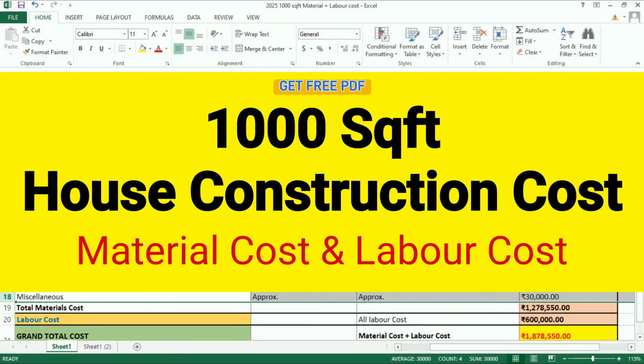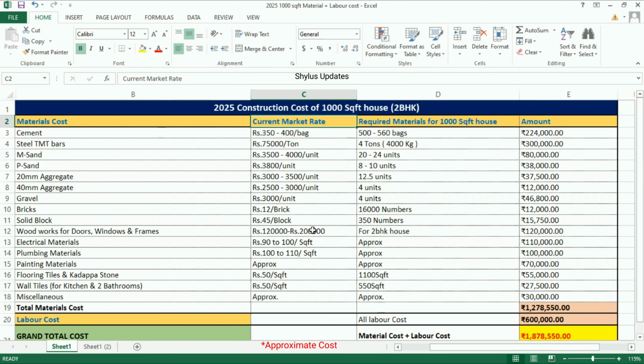2025 1000 square feet house construction cost. What are all the materials required? About the details in first column. Then current market rate in second column. For 1000 square feet house, how much materials required? About the details in third column.